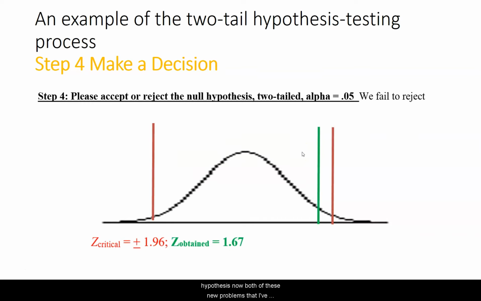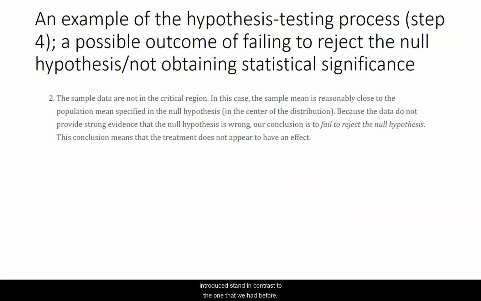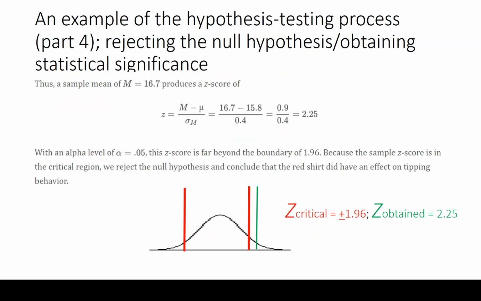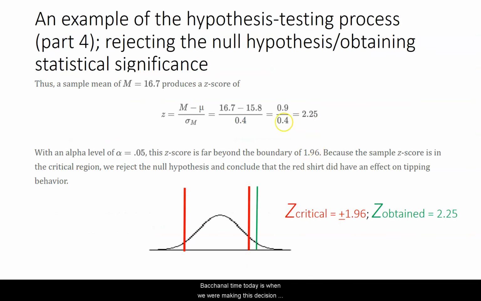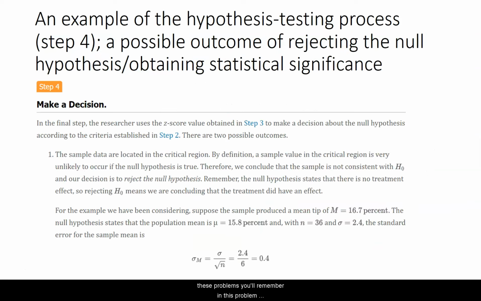Now, both of these new problems that I've introduced stand in contrast to the one that we had before. Back in old-timey days, when we were making this decision about the red T-shirts, in this case, 16.7 versus 15.8 with that standard error of 0.4, it exceeded the boundary. And in that case, I'm rejecting the null hypothesis. Now, what's a subtle difference between these problems?